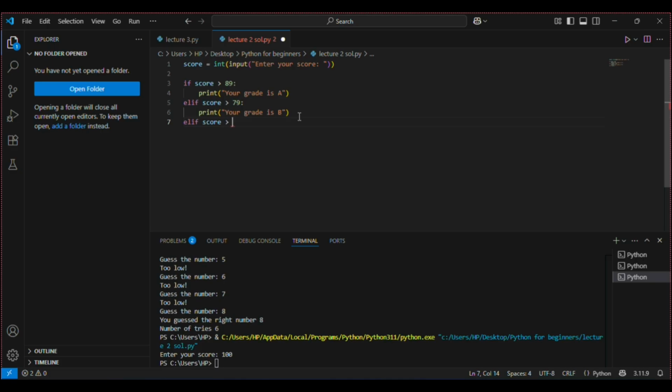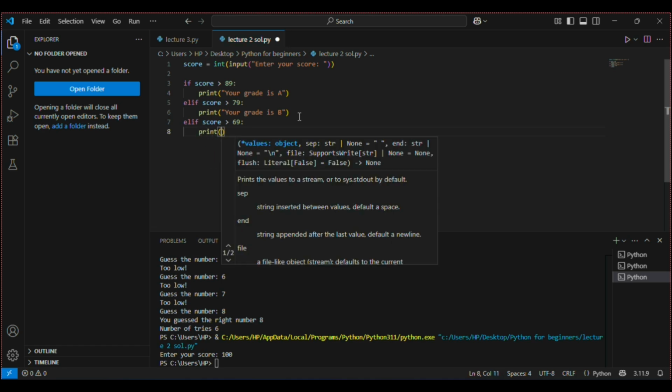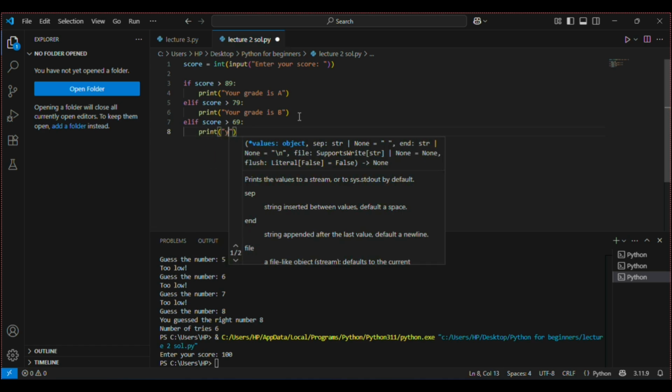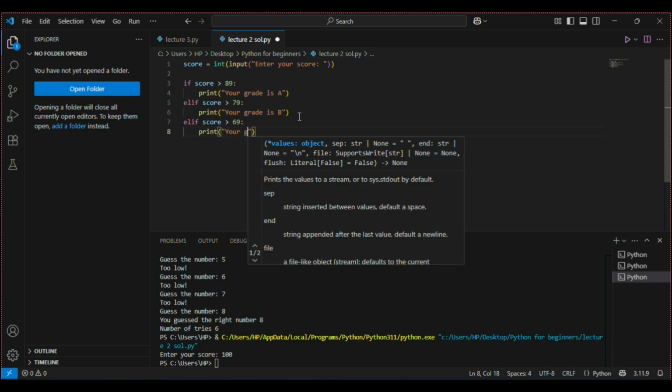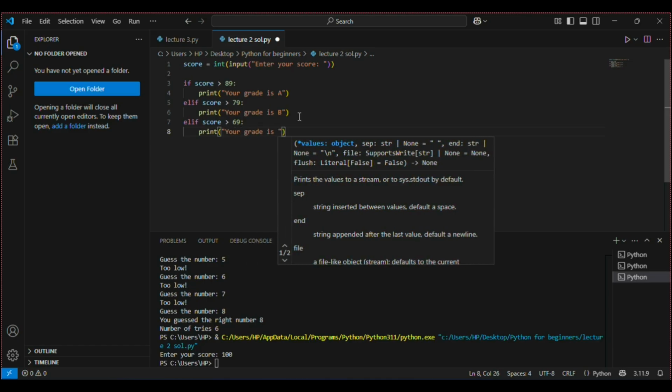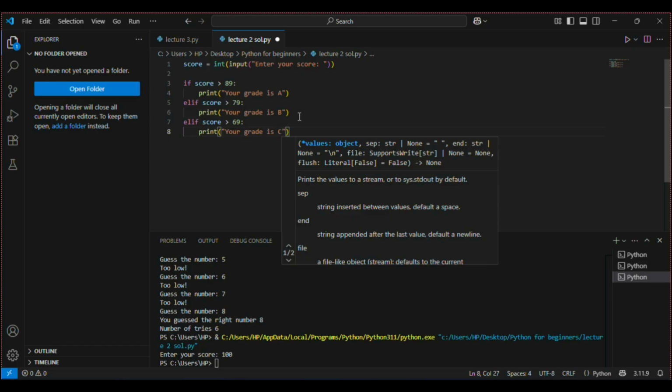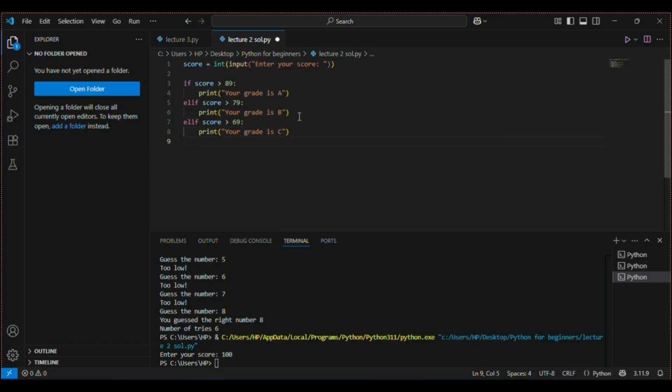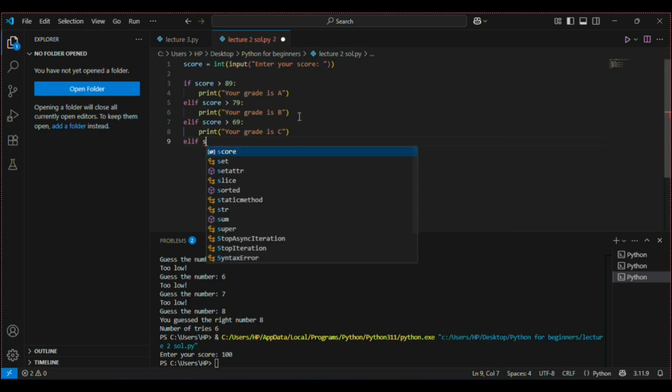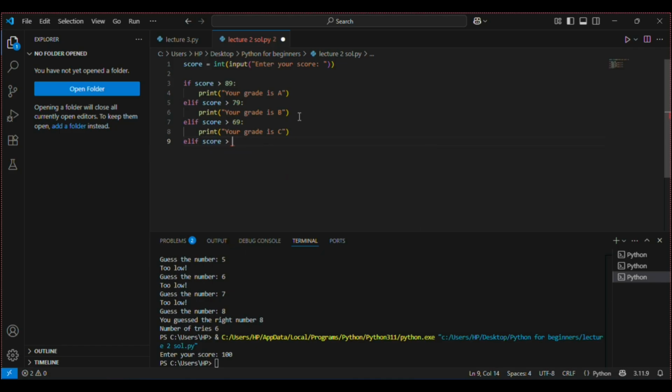Now the grade C is greater than 69, so we'll say else if score is greater than 60, sorry, 59 it should be.